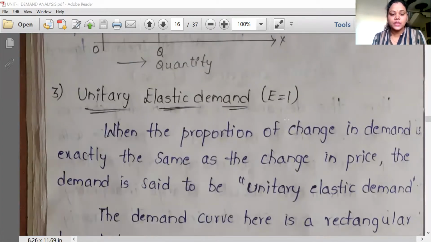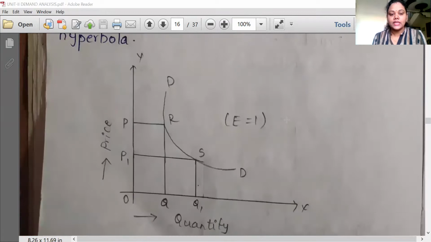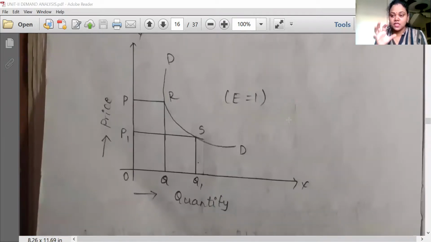Then the third one is unitary elastic demand. Unitary means unit. Whatever the percentage change in price, demand also changes equally. See in the graph, when the proportion of change in demand is exactly the same as the change in price, the demand is said to be unitary elastic.